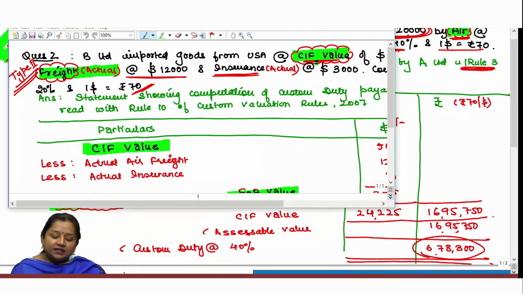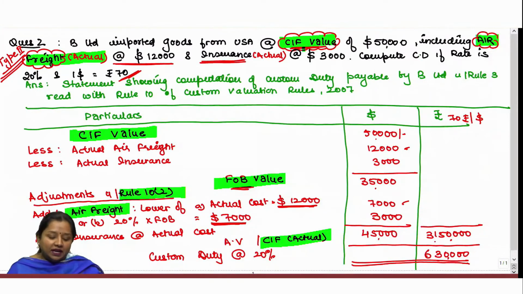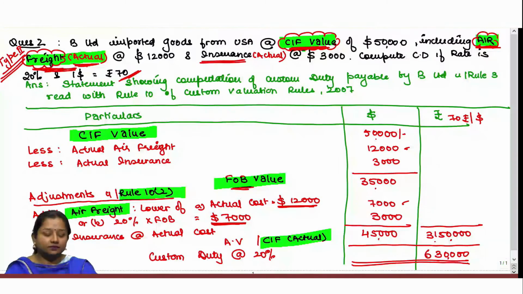Another type of question which can arise from Rule 10(2) is Type 2, wherein in the question CIF value has been given along with air freight. The question says that B Limited imported goods from the US at a CIF value of $50,000, including air freight at the rate of $12,000. Here CIF includes actual air freight.